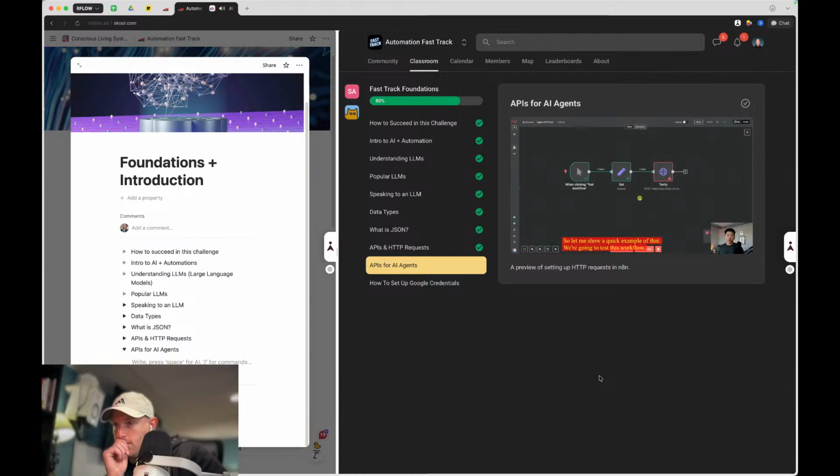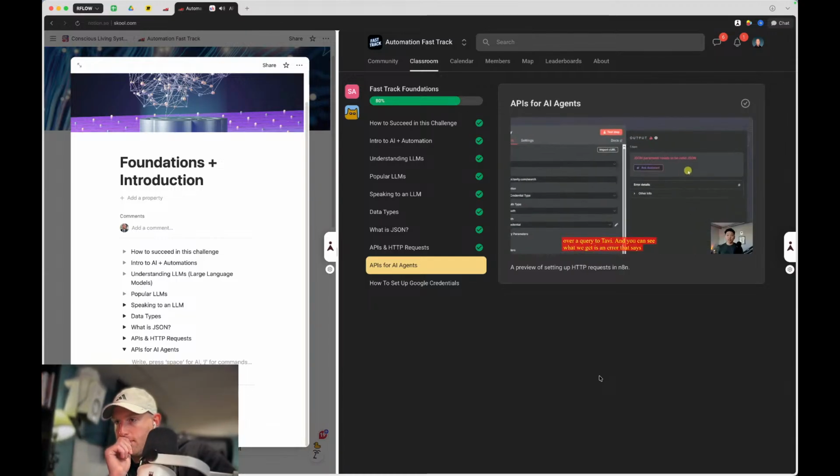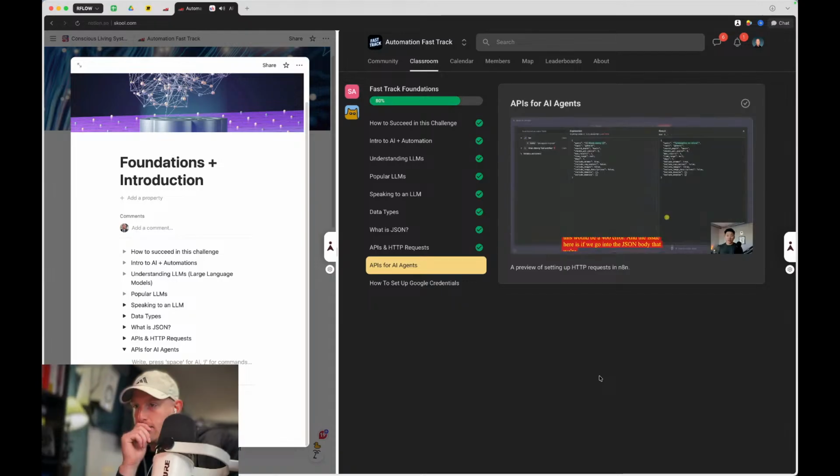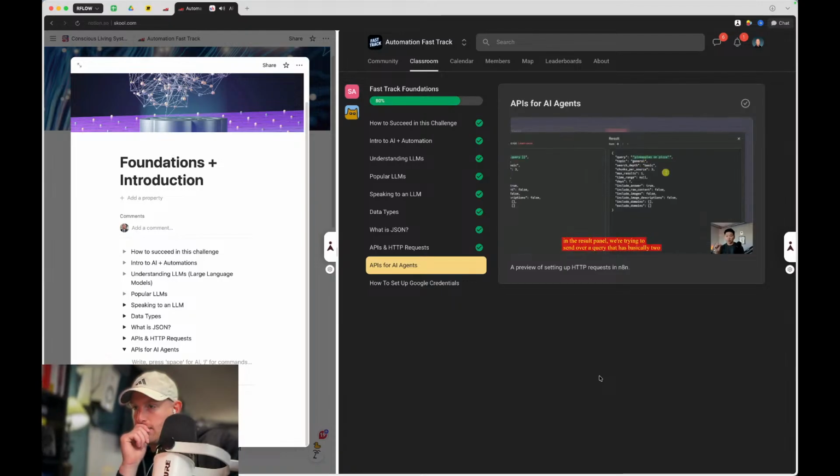We're gonna test this workflow, and what I'm doing is I'm trying to send over a query to Tavily, and you can see what we get is an error that says JSON parameter needs to be valid JSON, and this would be a 400 error. And the issue here is if we go into the JSON body that we're trying to send over, you can see in the result panel, we're trying to send over a query that has basically two sets of quotation marks, if you can see that.